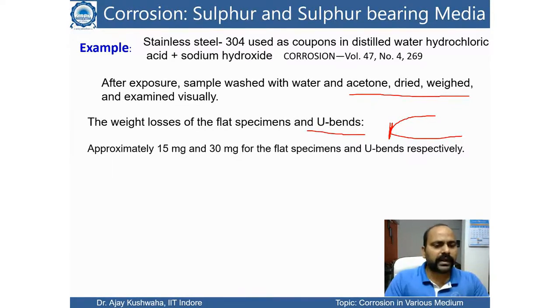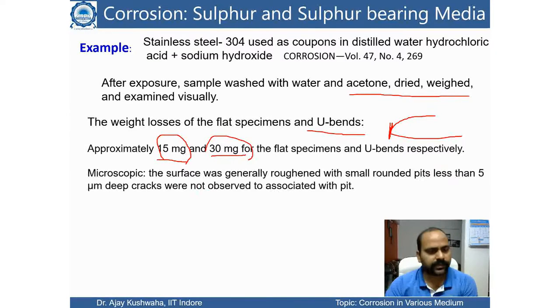They found approximately 15 milligrams and 30 milligrams for the flat specimen and U bend area respectively. So you can see here, it is exactly double. The weight loss is almost double when you have the U bend. It means if the metal or metal alloy is stressed, if any kind of pressure is applied, it accelerates the corrosion reaction, and here you can see the output, almost double the weight loss happened in that case.